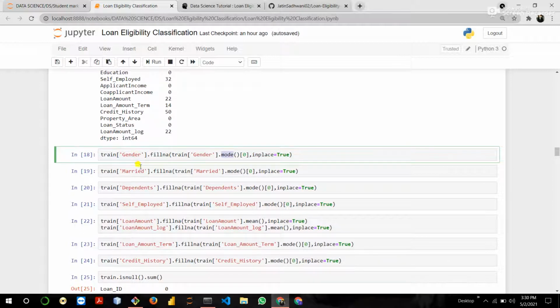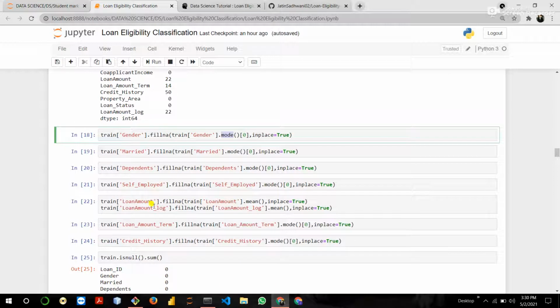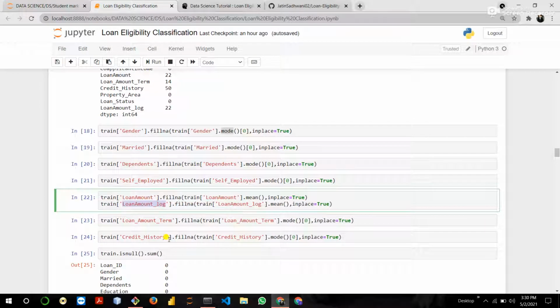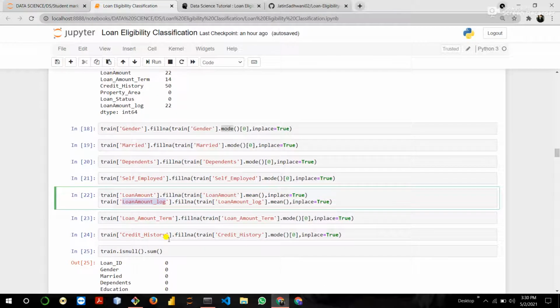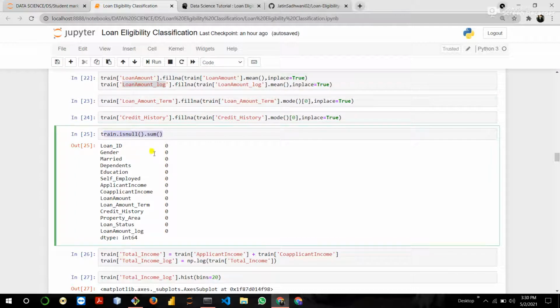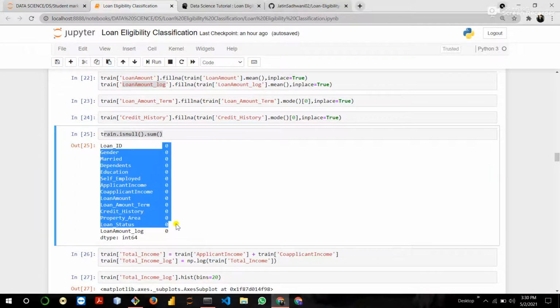Then gender, married, dependents, self-employed, and loan amount, loan amount log, loan amount term, credit history. Null values are present in these features, so we fill them with mode, median and mean. Then again check whether there's a null value or not, and you can see that there's no null value.